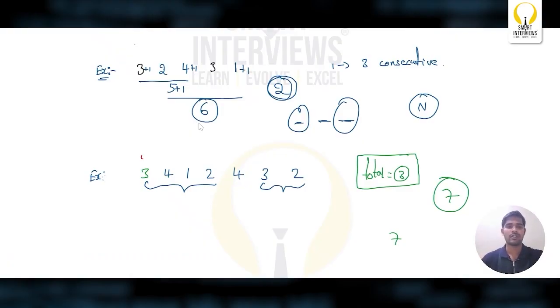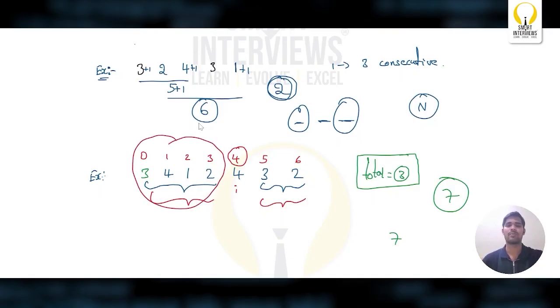So how can you find it? 0, 1, 2, 3, 4, 5, and 6. So if it is the ith index, how will you find out the total number of elements on the left side and the total number of elements on the right side? Simple. The index i denotes the total number of elements on the left side, and to get the total number of elements on the right side, n minus i, where n is the total number of elements and i is the total number of elements on the left side.